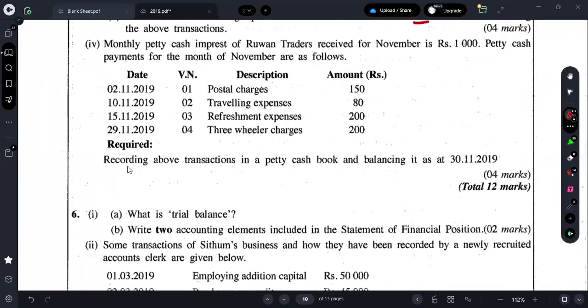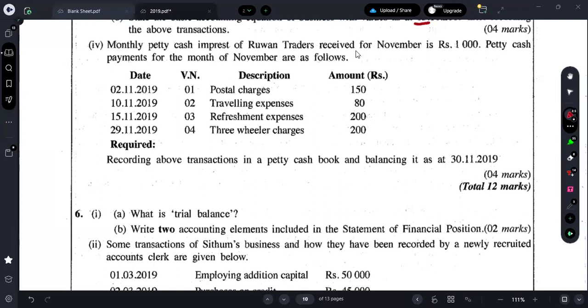Moving on, the next one is what? Monthly petty cash interest of Rowan Traders received for November is rupees 1,000. Petty cash payment for the month of November is as follows. Record the above transactions in a petty cash book and balance it off. Right. So let me take it to my working sheet quickly.